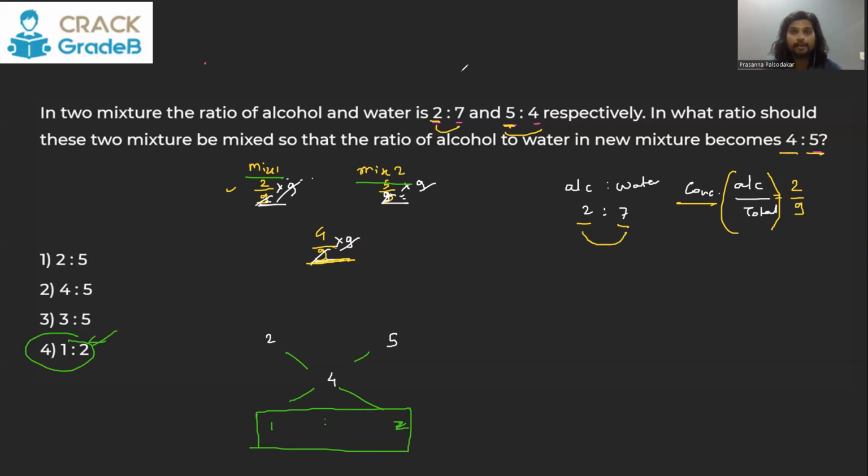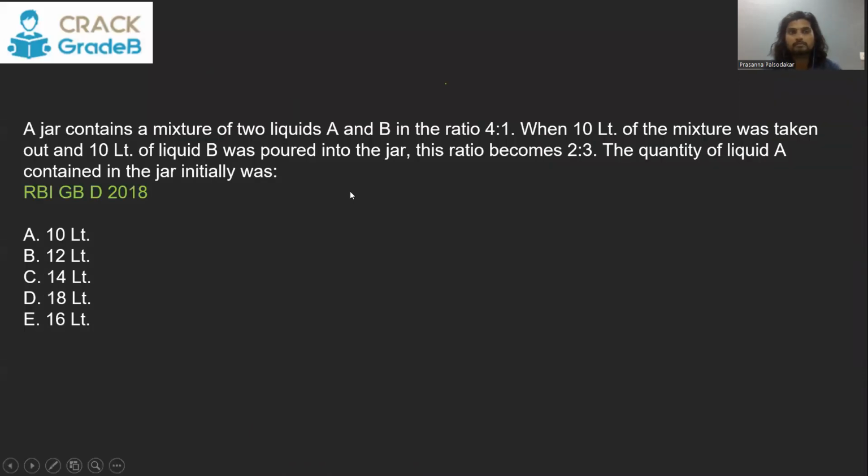I hope you got this. Let's see one more. A jar contains a mixture of two liquids A and B in the ratio 4:1. When 10 liter of the mixture was taken out, 10 liter of liquid B was poured into the jar. The ratio becomes 2:3. The quantity of liquid A in the jar initially was?